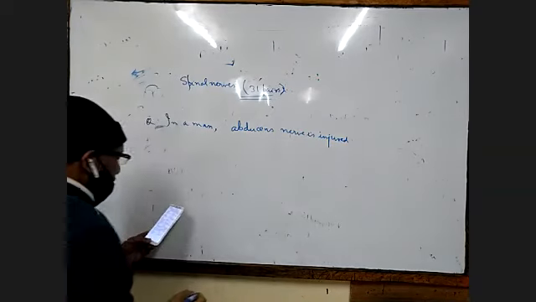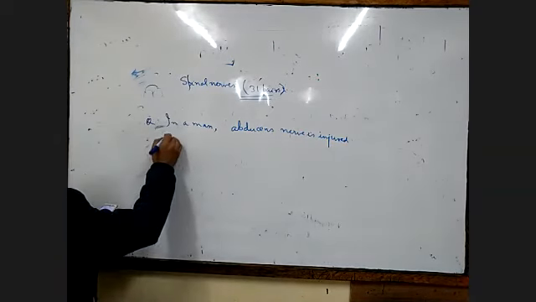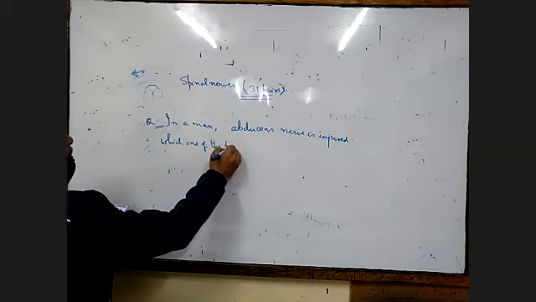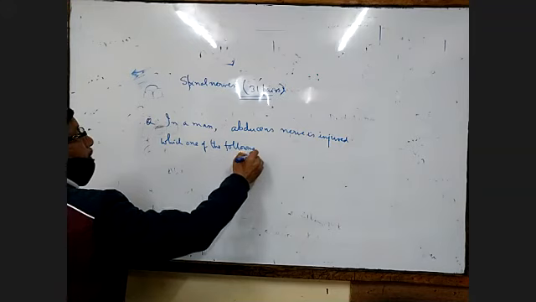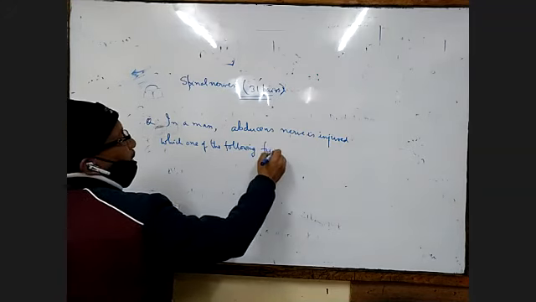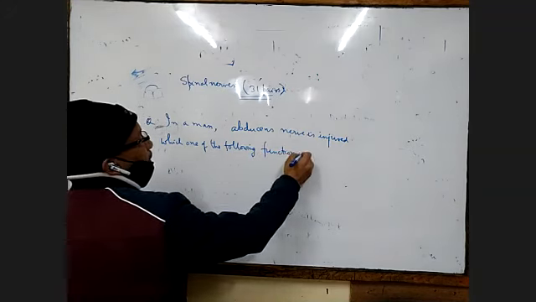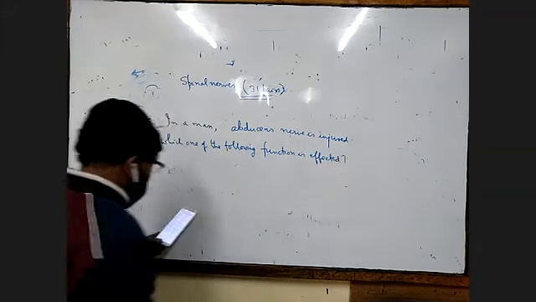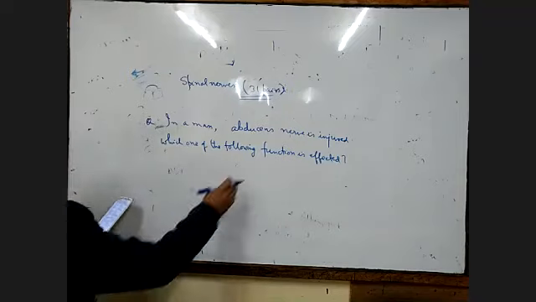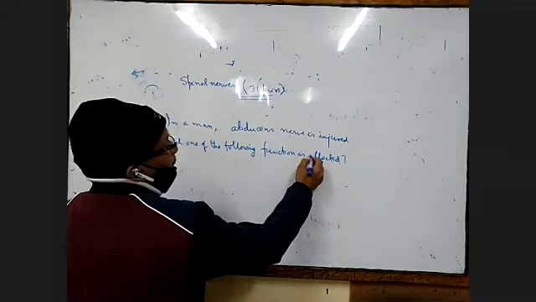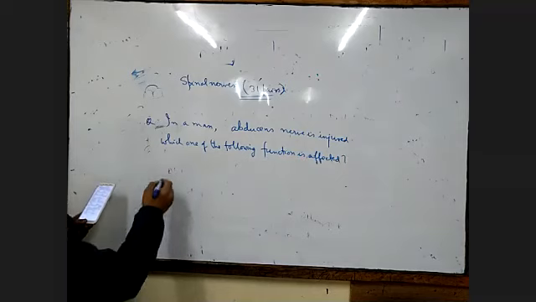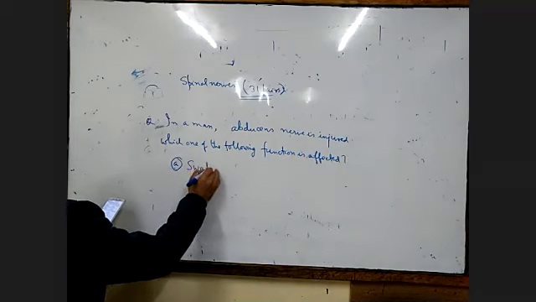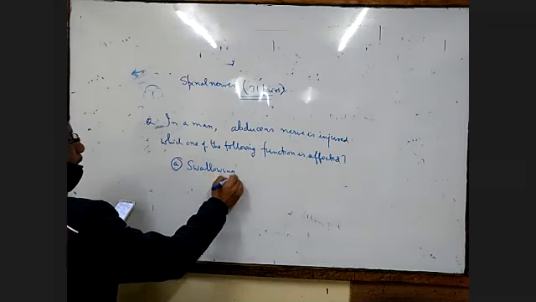Which one of the following functions is affected? Number A, swallowing.